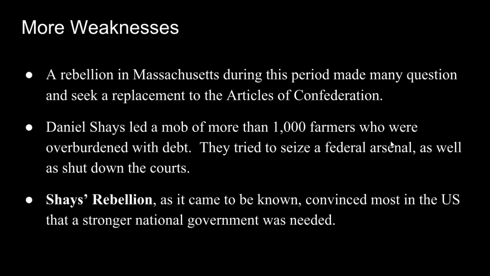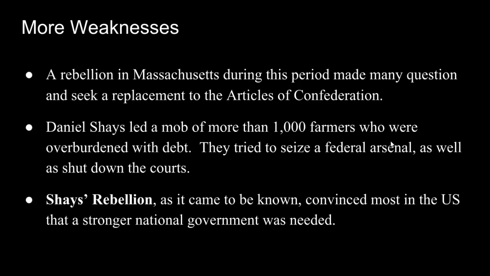Another weakness was Shays Rebellion. And this was a rebellion in Massachusetts during this time that made many question and really seek a replacement for the Articles of Confederation. Daniel Shays, who was a farmer in Massachusetts, led a mob of more than 1,000 other farmers who were overburdened with debts.